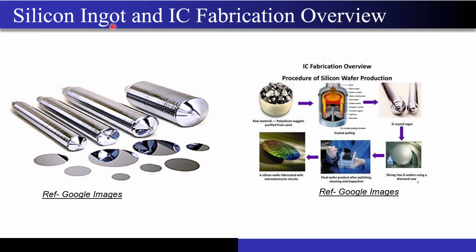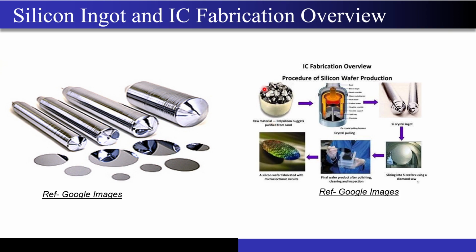Now let's look at where we are getting these silicon ingots. I just told you about these wafers, and we dice these wafers, and after dicing they are sent for packaging. But how these wafers are actually created is very important, because these silicon wafers do not exist in nature like this.